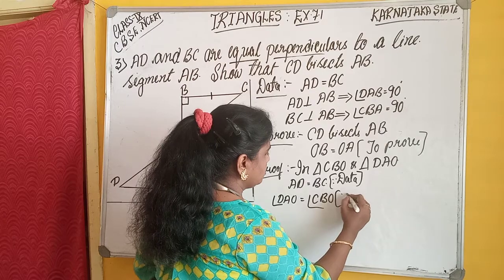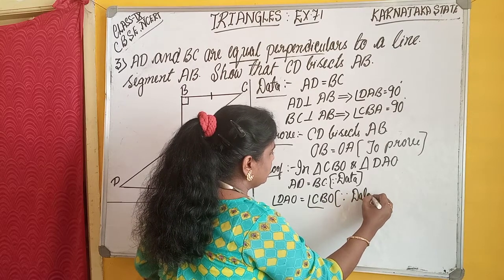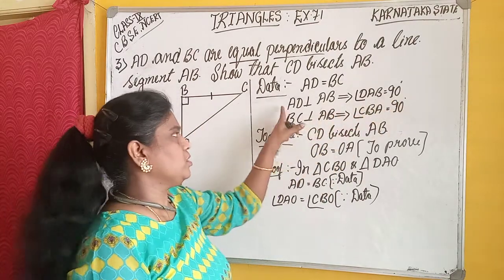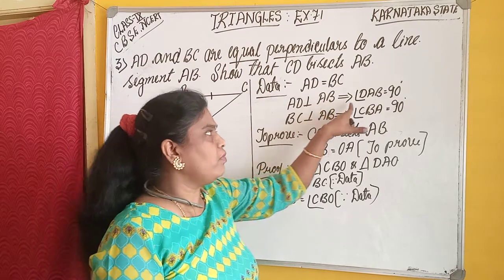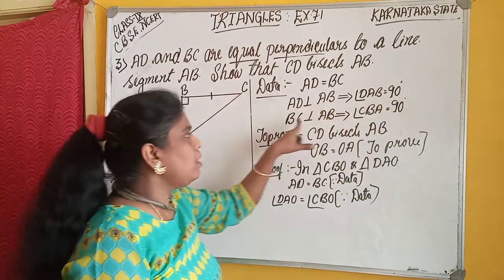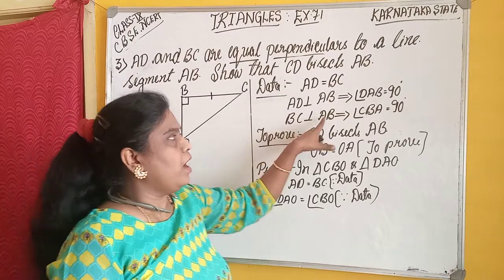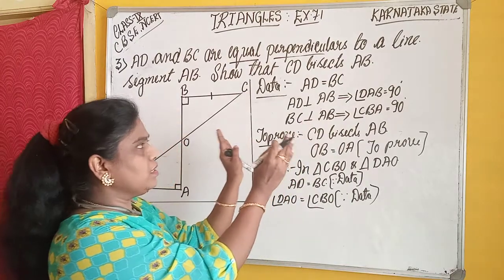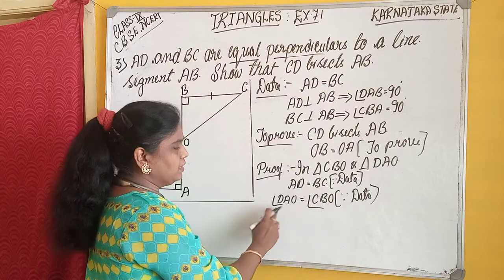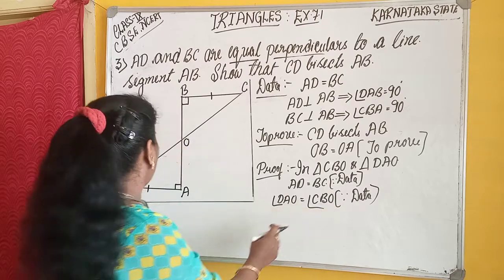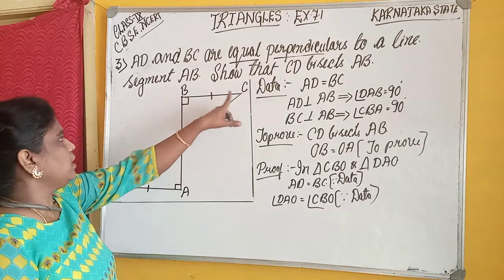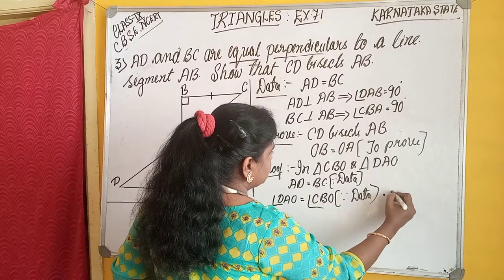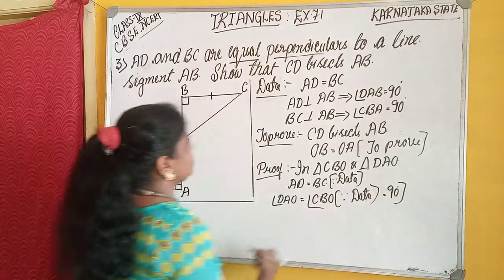That is also from the data, because I explained how we got angle DAB 90 degrees: AD is perpendicular to AB, therefore angle DAB is 90 degrees. BC is perpendicular to AB, therefore angle CBA is 90 degrees. Therefore we can write angle DAO is equal to angle CBO. Both are equal to 90 degrees, by data. Okay students.